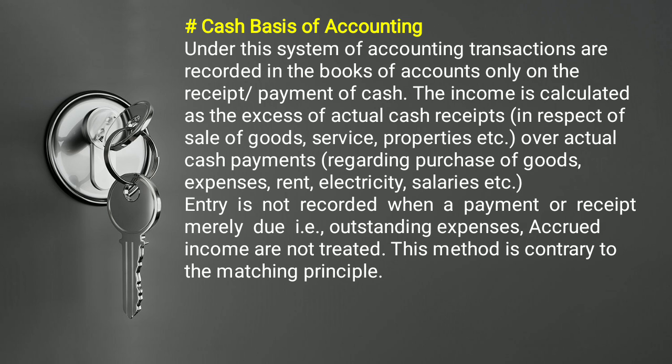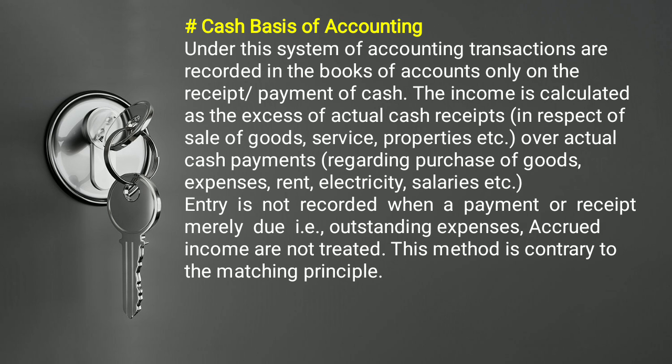Okay, if any amount is due to creditors or from debtors, in that case we avoid recording it in the books. So in the cash basis of accounting, we avoid outstanding expenses, accrued incomes and all. And this method is contrary to the matching principle.